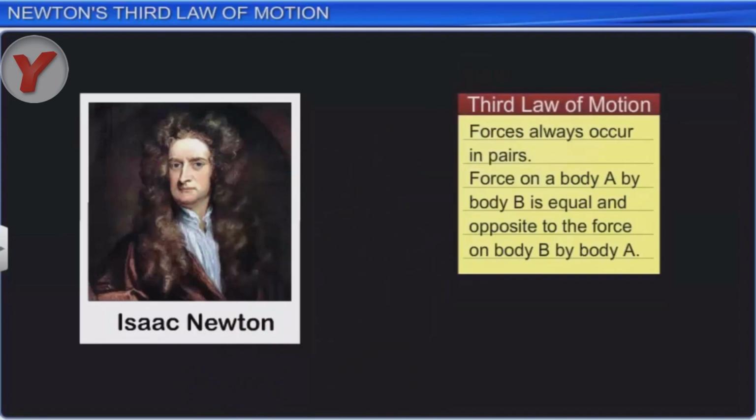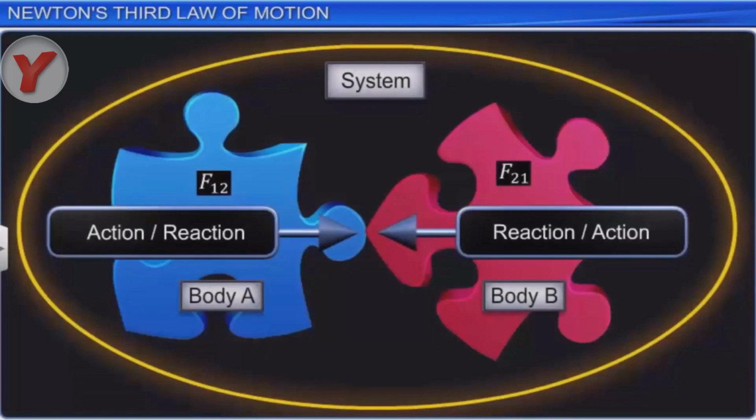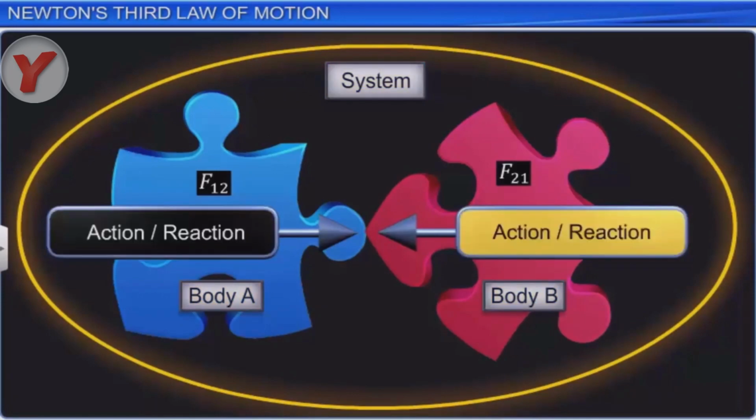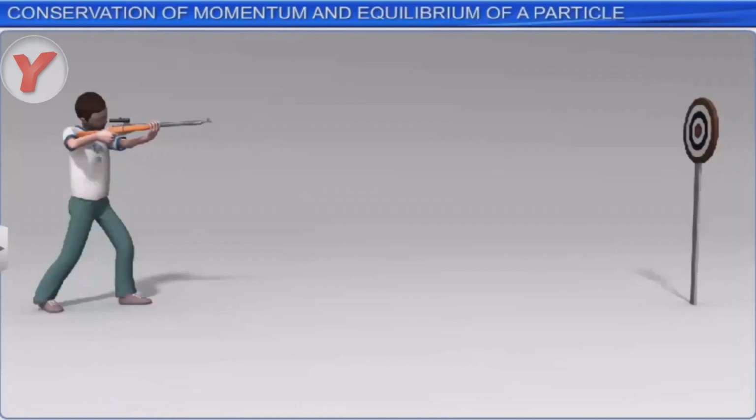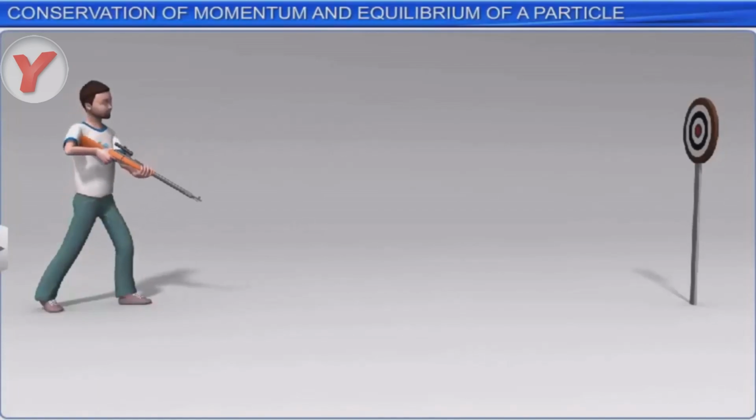Force on a body A by body B is equal and opposite to the force on body B by body A. If two bodies A and B exist within a system, then force of A on B and force of B on A become internal forces of the system, and they cancel each other.